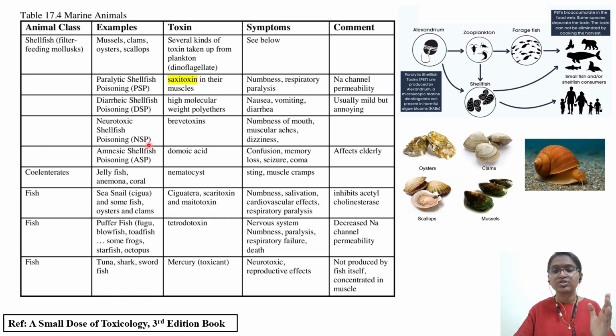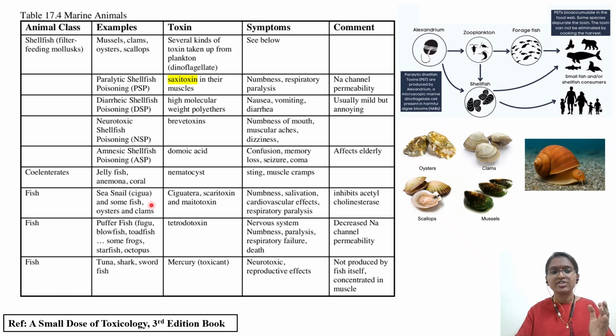Then we have neurotoxic shellfish poisoning, affecting your nervous system, where brevetoxins are released. Then we have amnesic shellfish poisoning, which releases domoic acid. Here you can see the different symptoms are also given. Our question also has saxitoxin, and some other question you might get about brevetoxin also. Okay, nematocyst, which is coming from coelenterates.